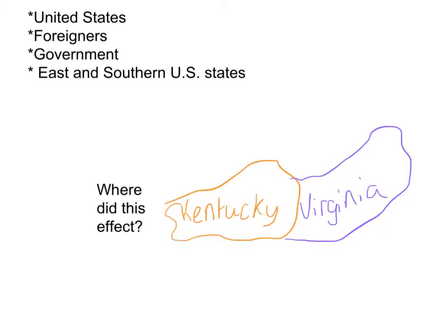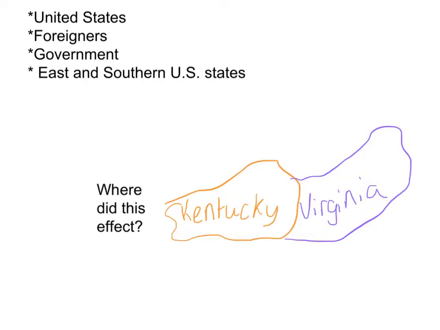Where were the acts affecting? The United States. John Adams put the act into action, and it affected mainly the southern states like Kentucky and Virginia. It affected the government because Congress and the President were the people that put this act into action. Kentucky and Virginia made a resolution that said federal laws weren't allowed in their states. They disagreed with the government.